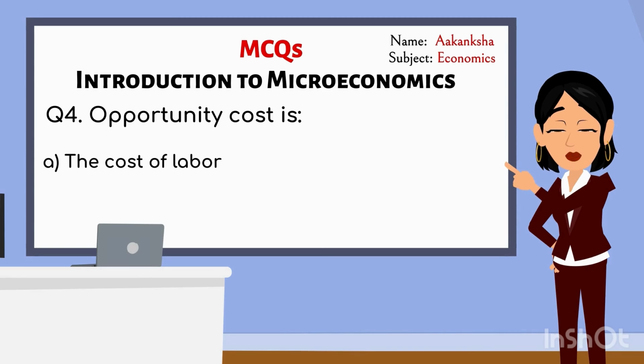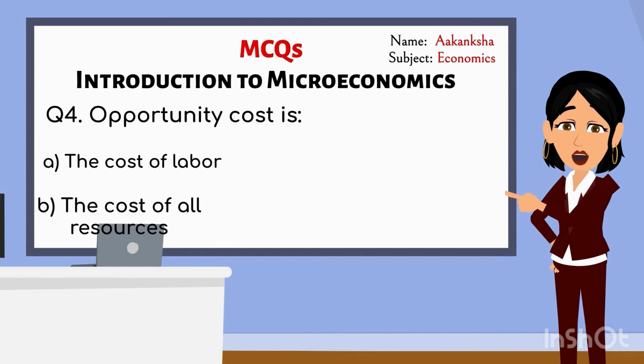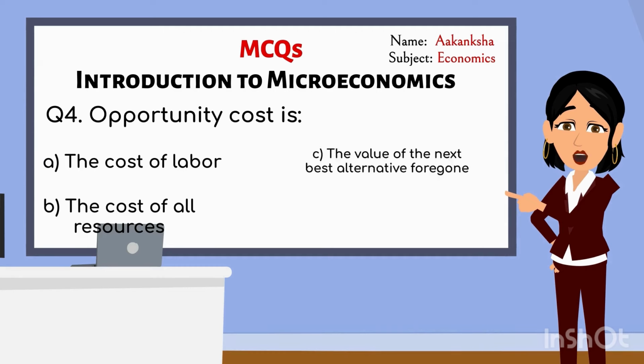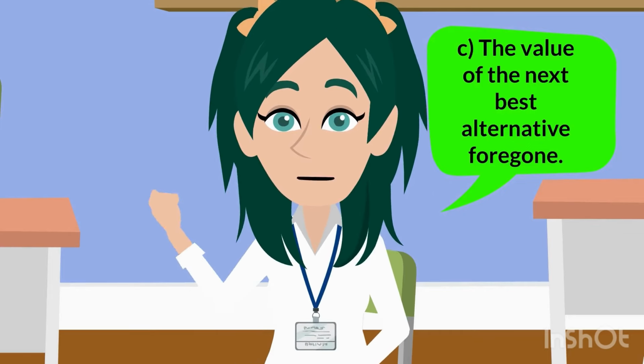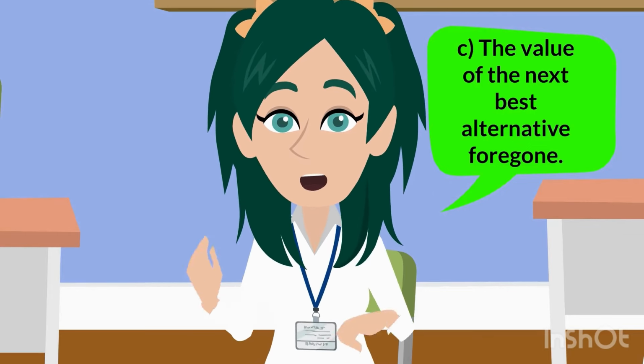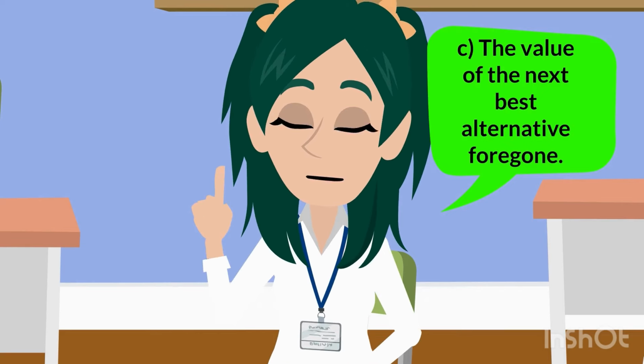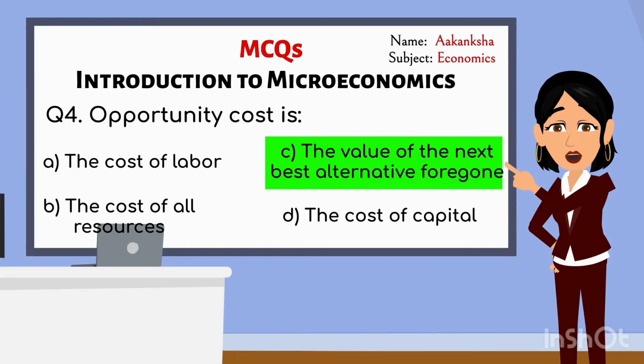Opportunity cost is A. The cost of labor. B. The cost of all resources. C. The value of the next best alternative foregone. D. The cost of capital. Ma'am, the answer is C. The value of the next best alternative foregone. That's right, Bushra. Can you explain what opportunity cost means?